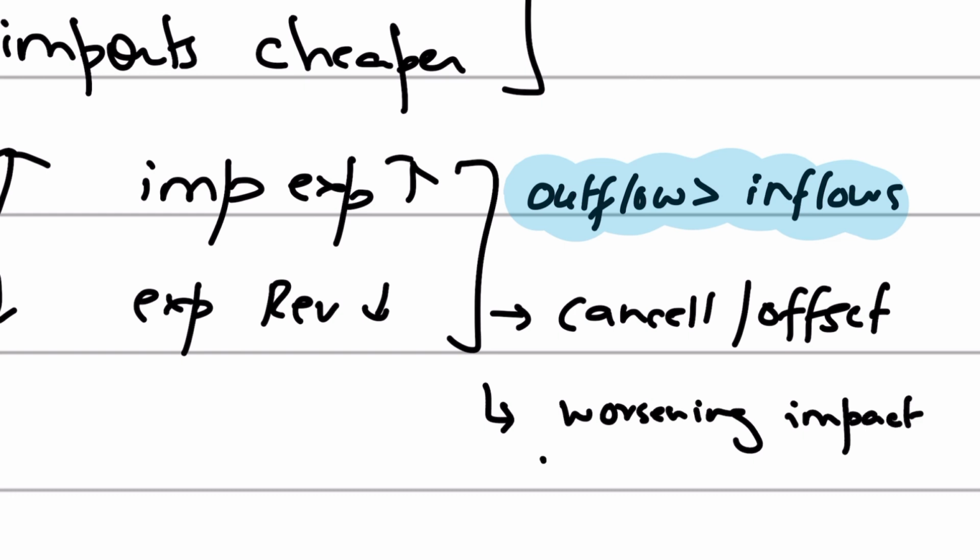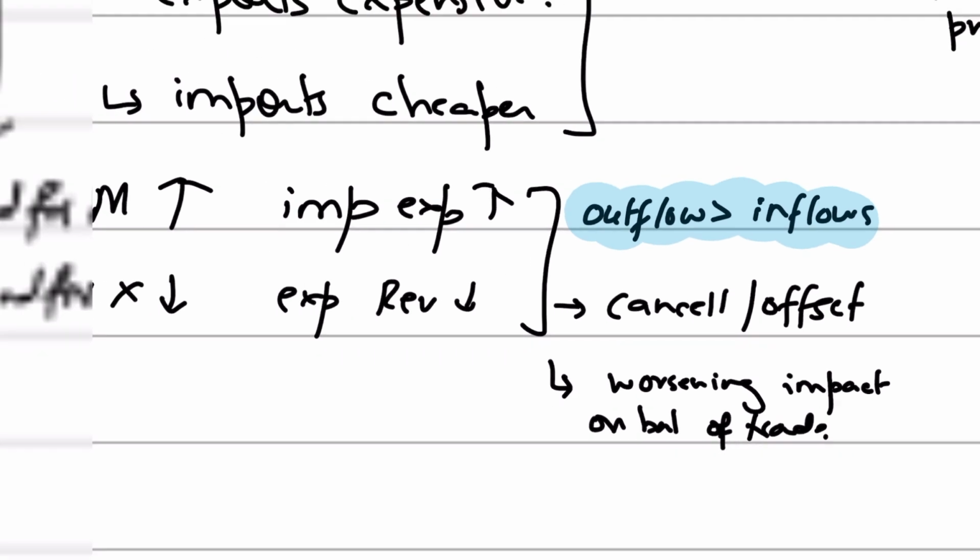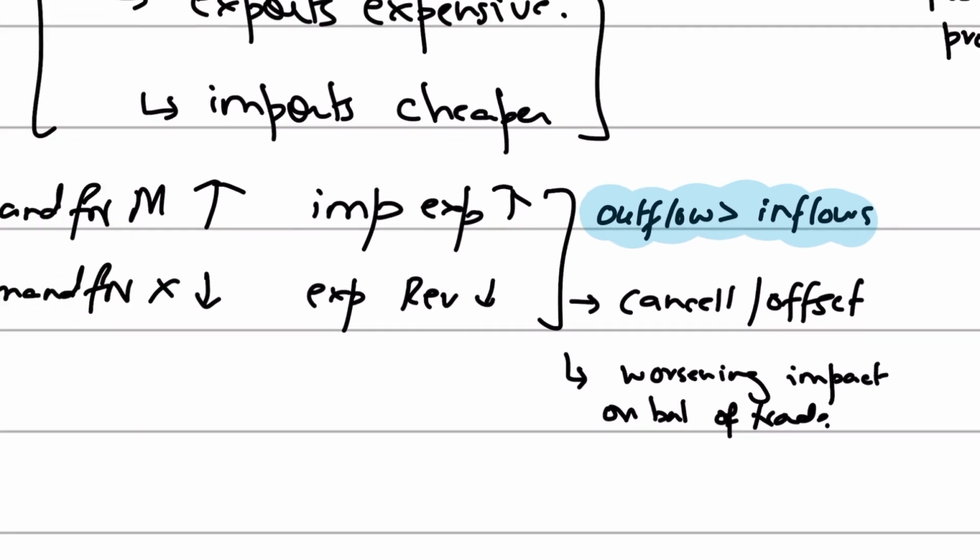It's going to have a worsening impact on the balance of trade, since it's going to cancel out the previous surplus. And that is why we say that in a floating exchange rate, the deficits are automatically adjusted and the surpluses are automatically adjusted as well. They're offset. They don't persistently remain there. Why? Because of the subsequent impacts of appreciation and depreciation.